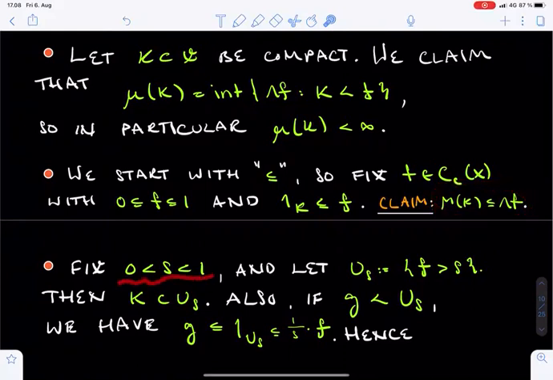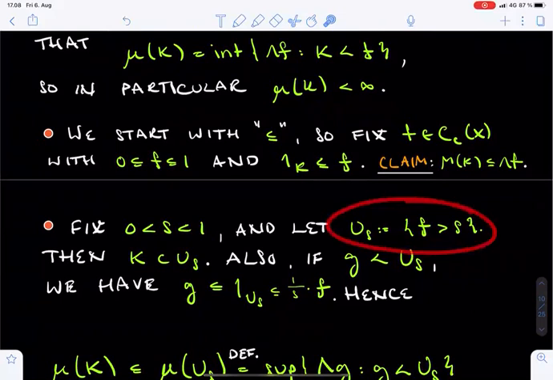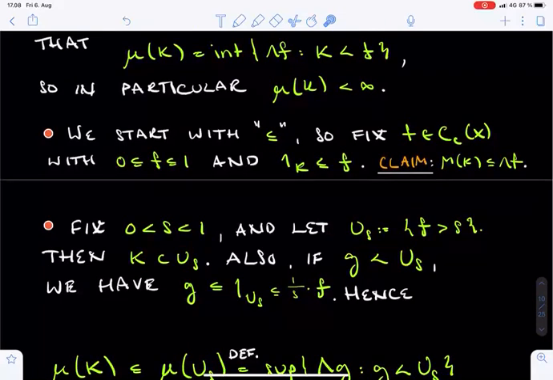To show this, we fix a parameter s between 0 and 1. You should think that s is very close to 1, and eventually we will let s tend to 1. Now we let U_s be the set of points in X where f is strictly bigger than the parameter s. Note that U_s is an open set by the continuity of f. Since f equals 1 on the set K, we moreover see that K is a subset of U_s.